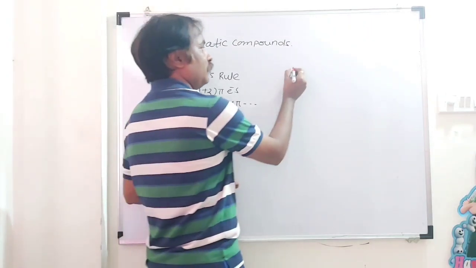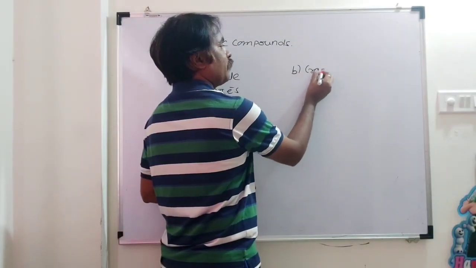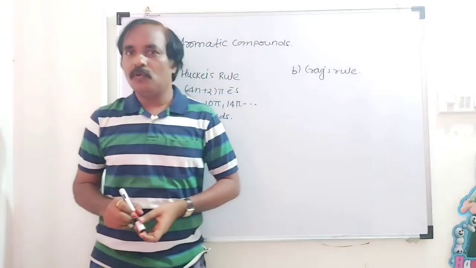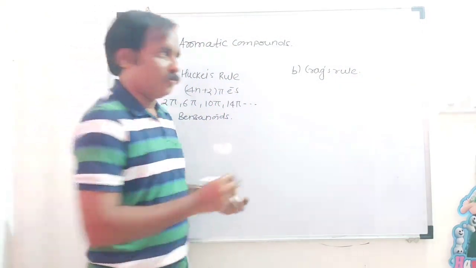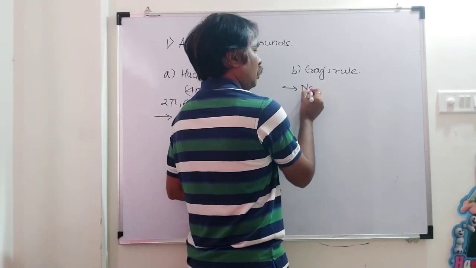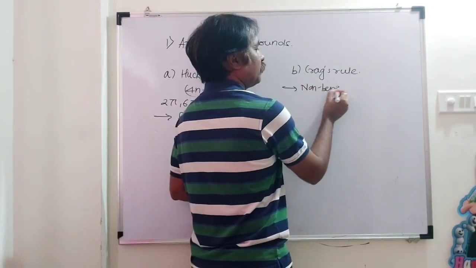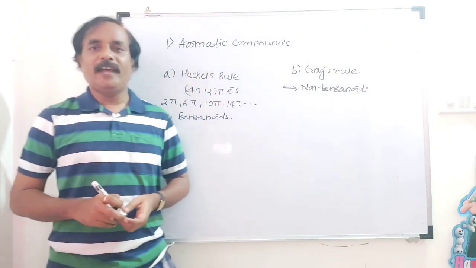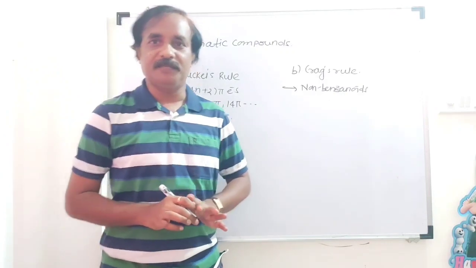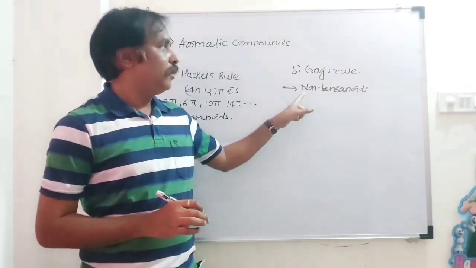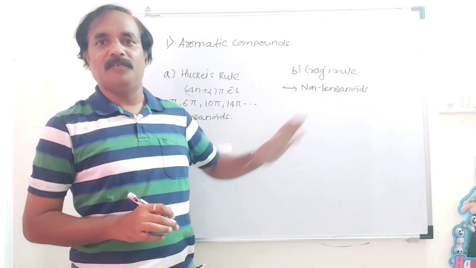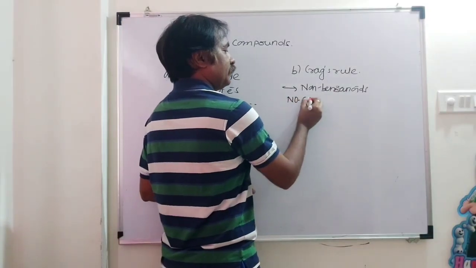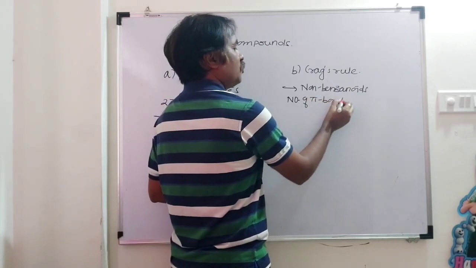The second one is Crack's rule. Remember, Crack's rule is applicable to what? Non-benzenoid compounds, whose structure and properties are unlike benzene. So it is applicable to non-benzenoid compounds. Take the number of pi bonds, and then the number of pi bonds minus 1.